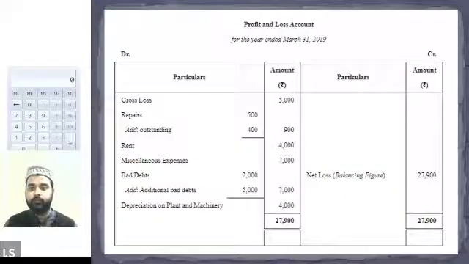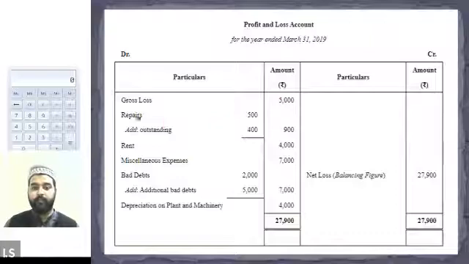Okay. So let me show you the profit and loss account. So this is the profit and loss account. On the credit side, we will have the net loss that will be transferred from the trading account. No, I'm sorry. On the debit side, we will have the gross loss 5,000 that will be transferred from the trading account.